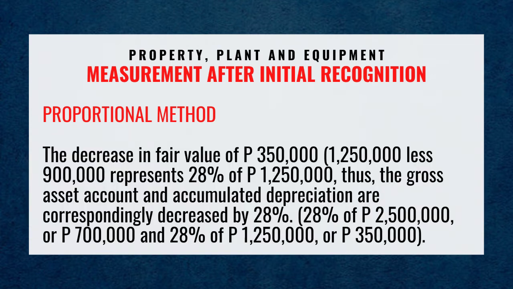The decrease in fair value of 350,000 pesos, 1,250,000 pesos less 900,000 pesos, represents 28% of 1,250,000 pesos. Thus, the gross asset account and accumulated depreciation are correspondingly decreased by 28%: 28% of 2,500,000 pesos or 700,000 pesos and 28% of 1,250,000 pesos or 350,000 pesos.